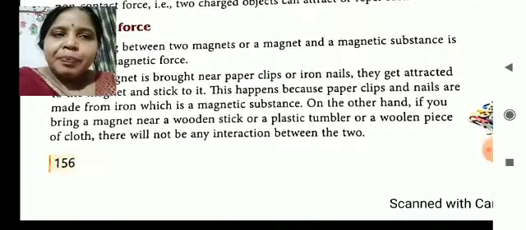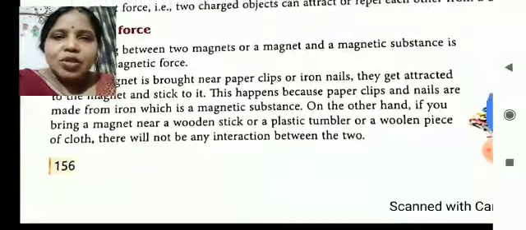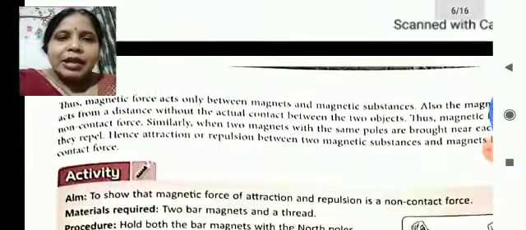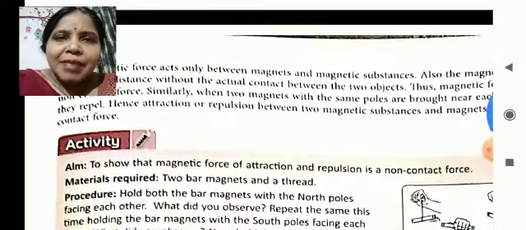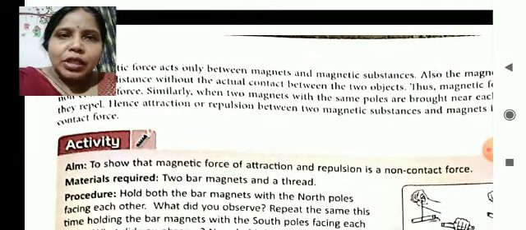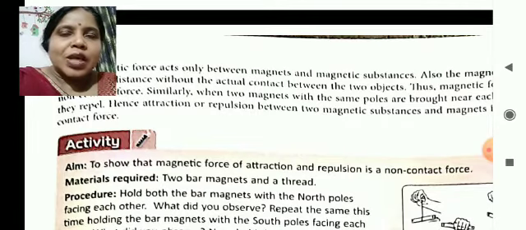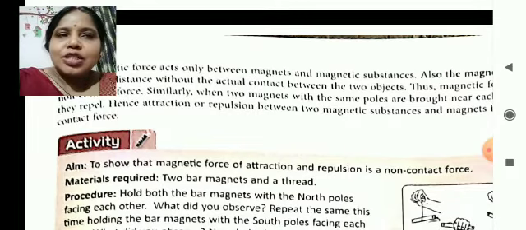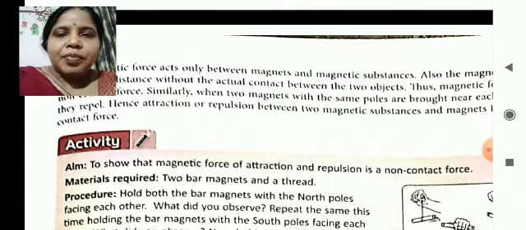The bar magnet is also there. The bar magnet has two ends, and the two ends are known as, one end is known as the south pole, the other end is known as the north pole.